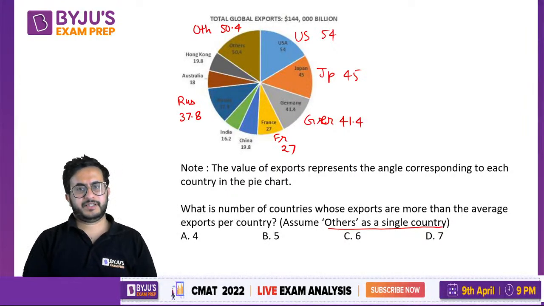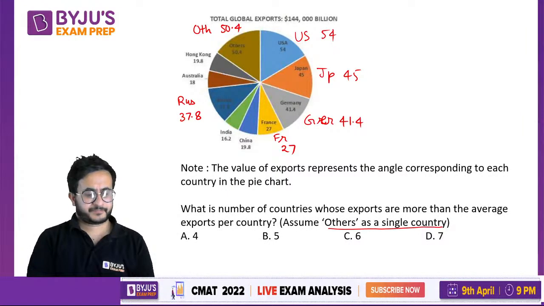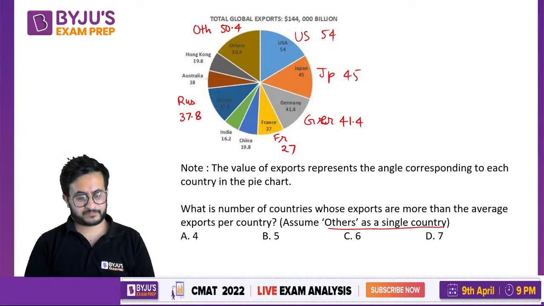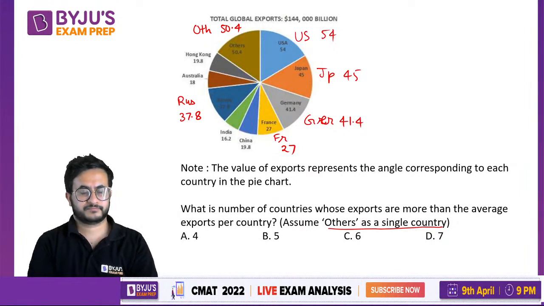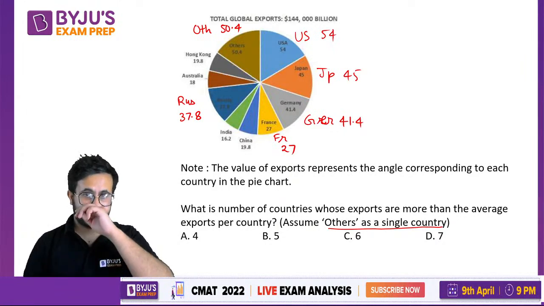So are you calculating the average export per country? You're finding the average export.